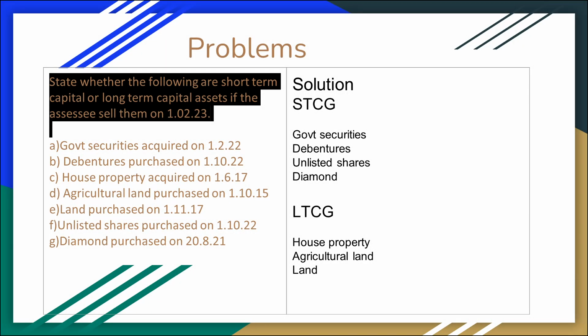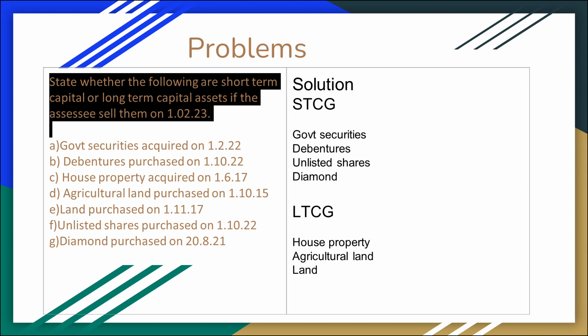Next, we discuss a small exercise for short-term and long-term capital assets calculation. First, government securities: state whether the following are short-term or long-term capital assets if the assessee sells them on 1/2/23. Government securities acquired on 1/2/22 and sold on 1/2/23. The holding period of the security is 1 year, so it is short-term capital gain.